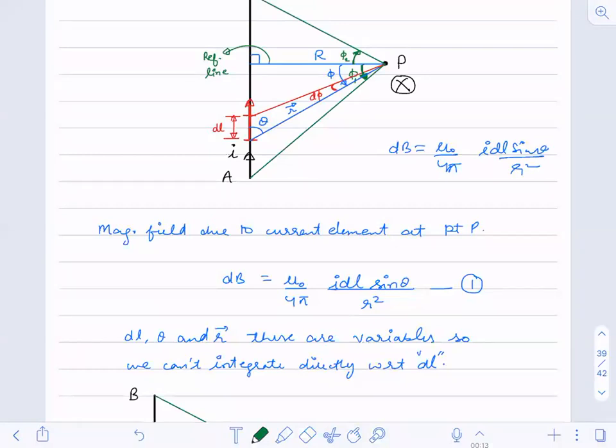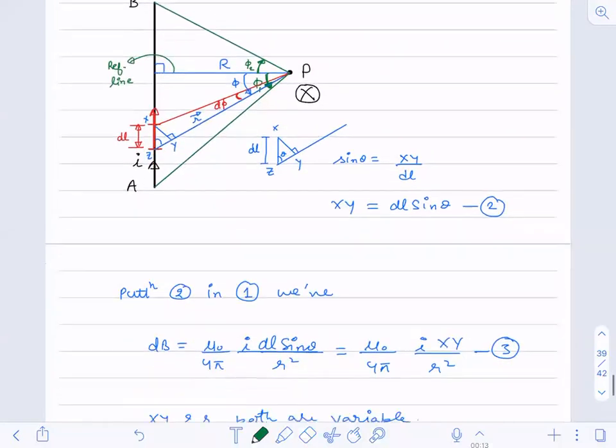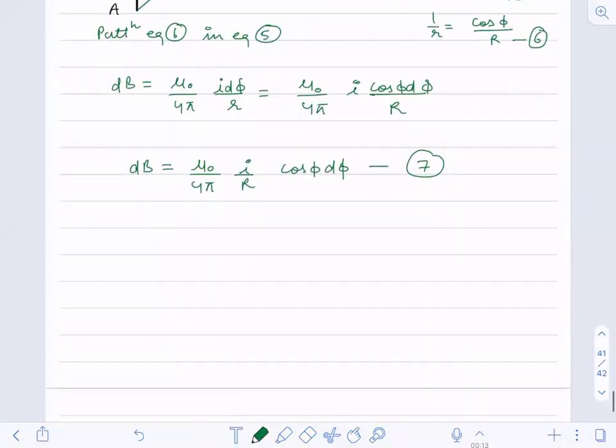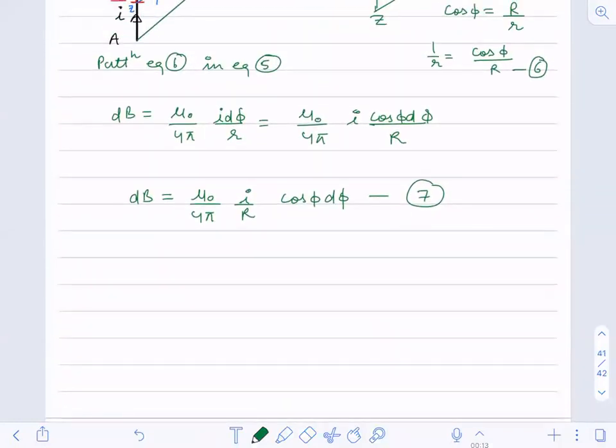So we have converted dl, theta as well as small r in terms of phi, and then we integrate it. Doing all that mathematics, we have finally reached equation number 7.